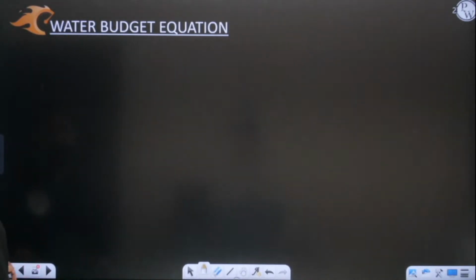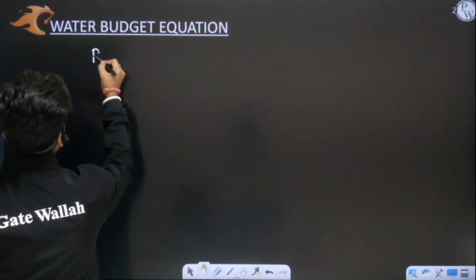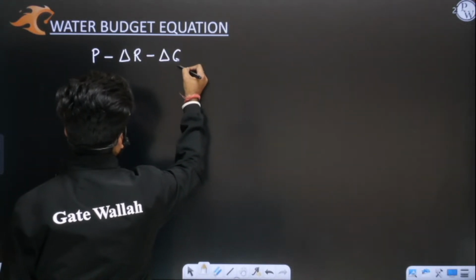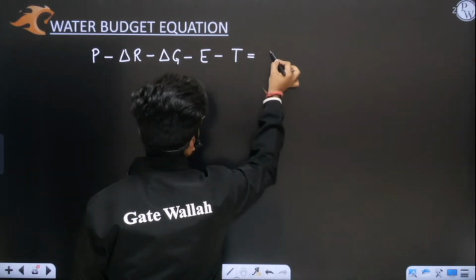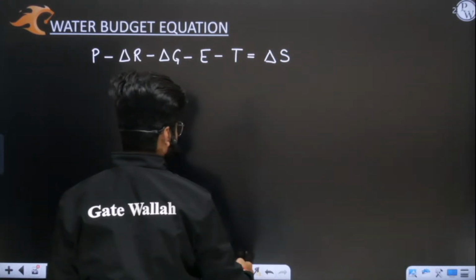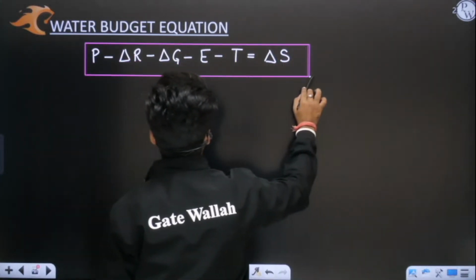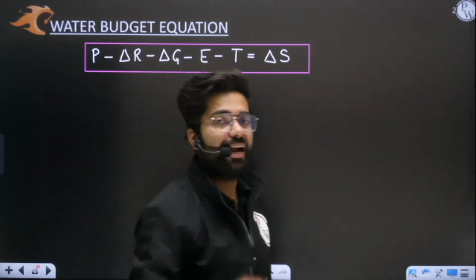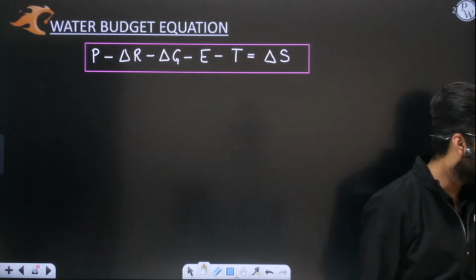So if I want to summarize this entire equation, I will write it like P minus net runoff, net groundwater flow, total evaporation, total transpiration equal to delta S. You need to remember this equation. This is very, very important. So what is my final equation? PRGET equal to delta S. Remember this equation, PRGET. Kindly comment everyone, PRGET. What is the final equation? Sir, PRGET.